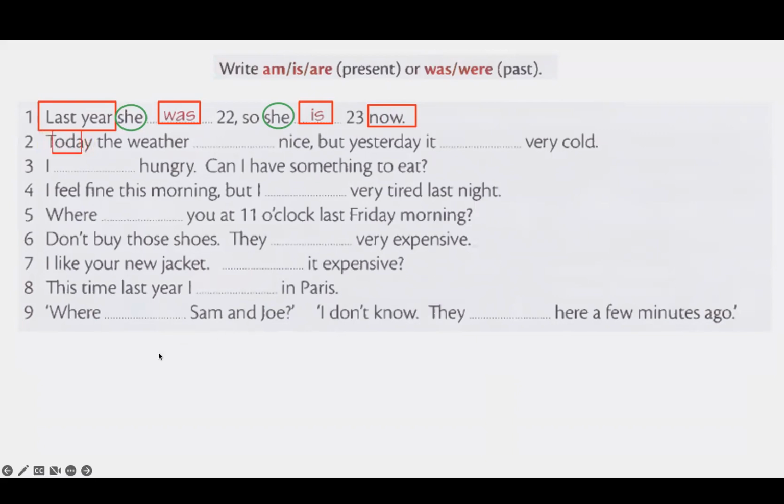Number 2, I see today, and then the subject is the weather, so it's about present. It should be is. And then I see yesterday, past, and then the subject is it, so the past form is was. Number 3, I hungry, can I have?